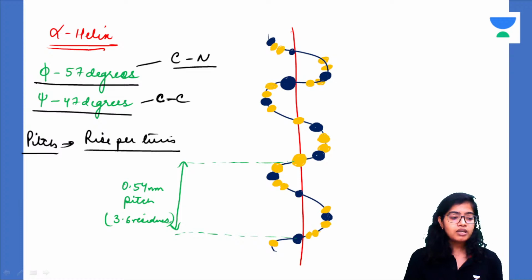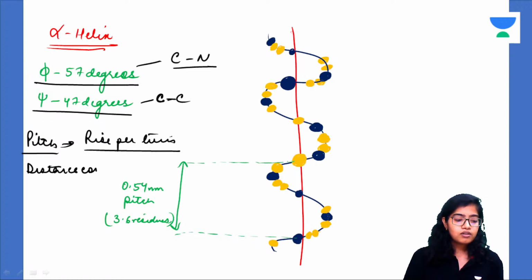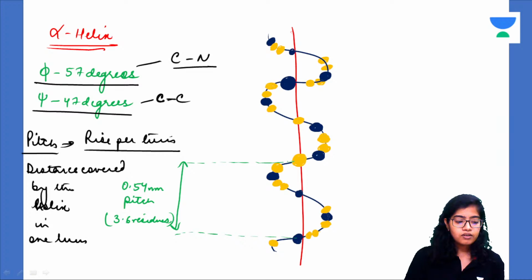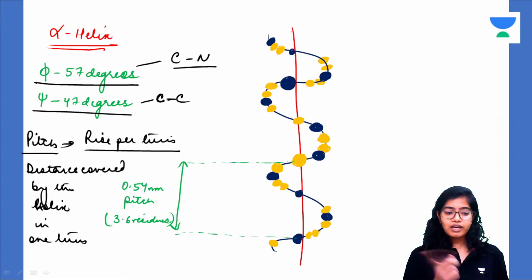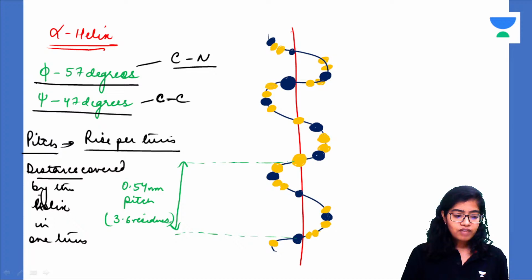What is the meaning? It is the distance covered by the helix in one turn. In one turn of the helix, how much distance is covered is called the pitch. Okay, so you should know, very very important. The examiner can ask you what do you call the rise per turn in an alpha helix.